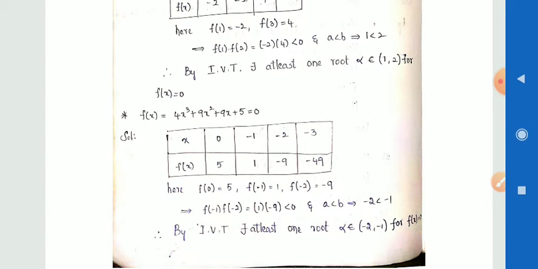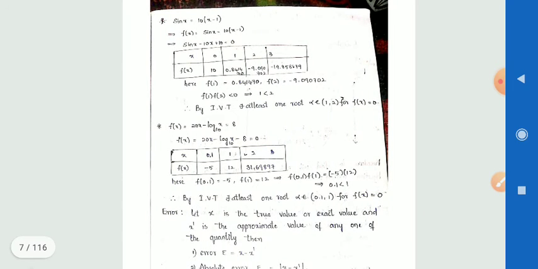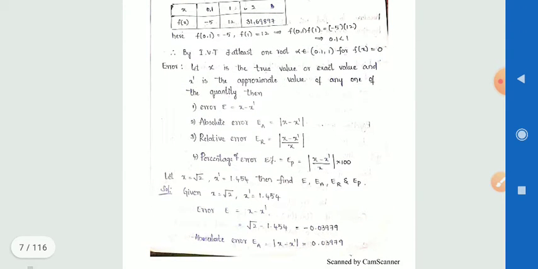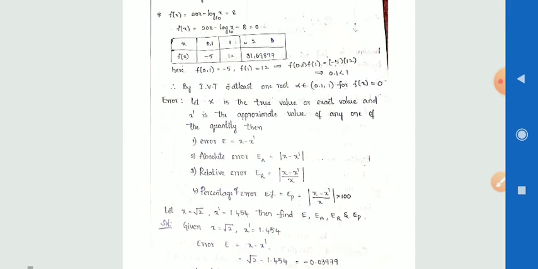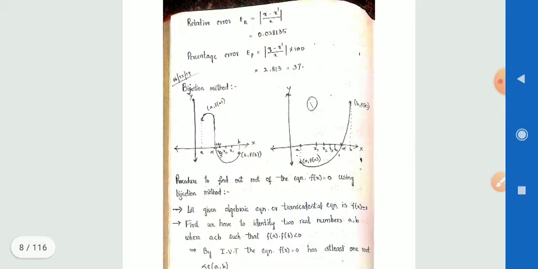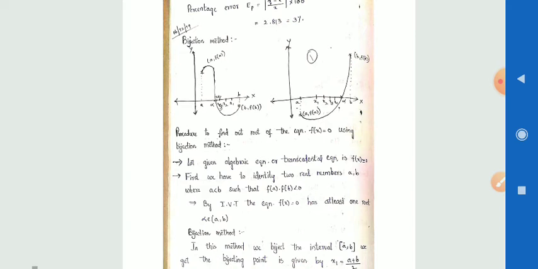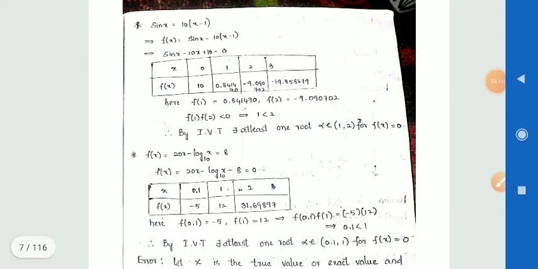Similarly, another example is given. We have to observe this example. Here is another example. This example is a non-algebraic or transcendental equation.